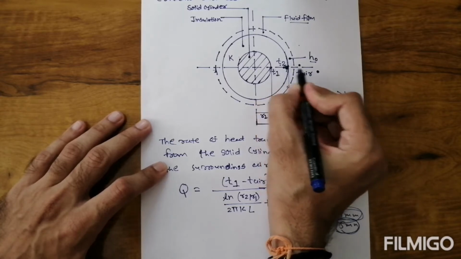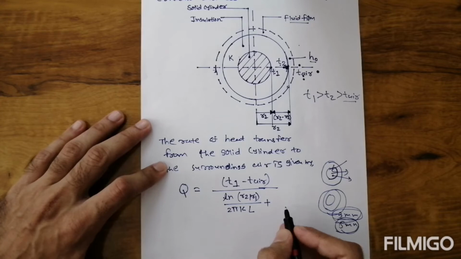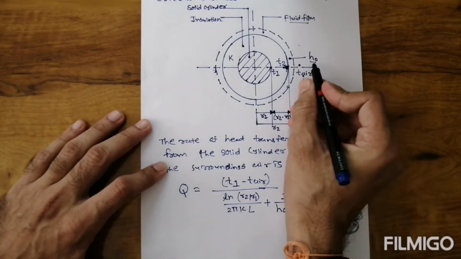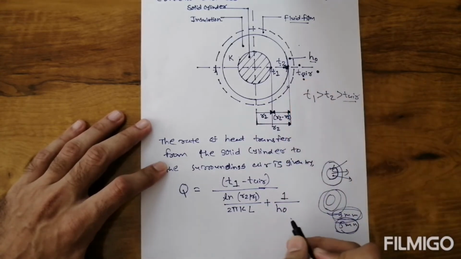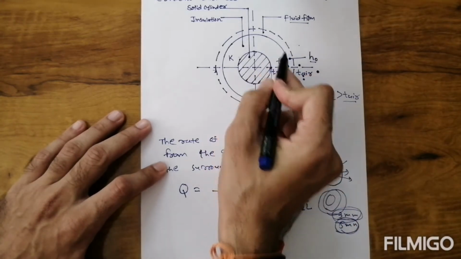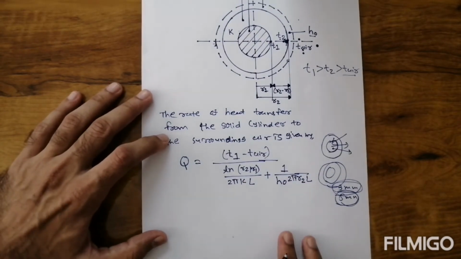They are in series, so the summation is considered: plus the convection resistance 1 upon h_o, the outside heat transfer coefficient, into the outside area, which is 2 pi R2 L. R2 is the radius of the insulation.